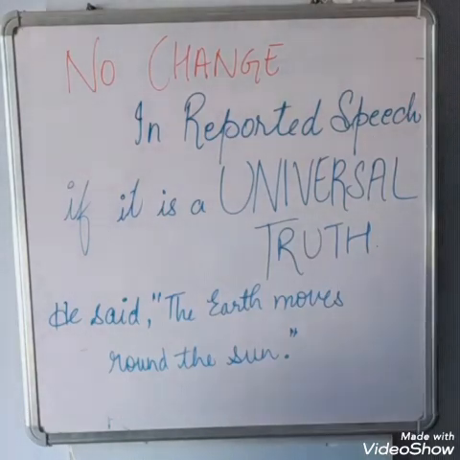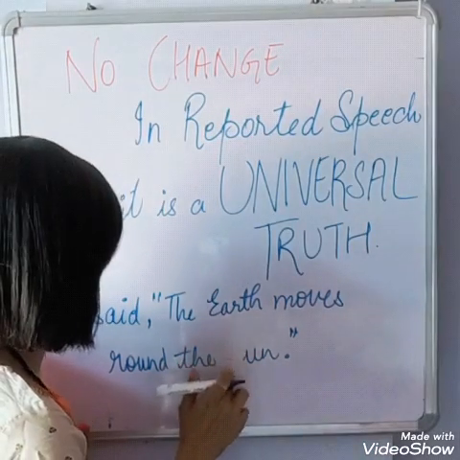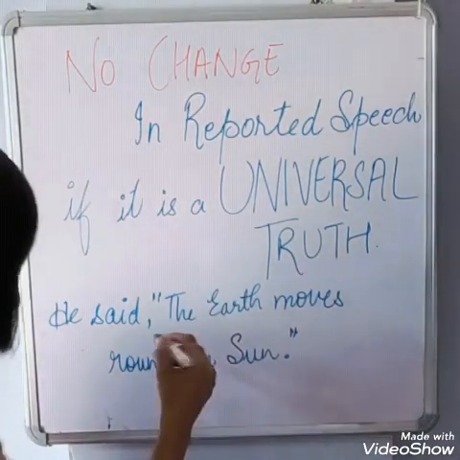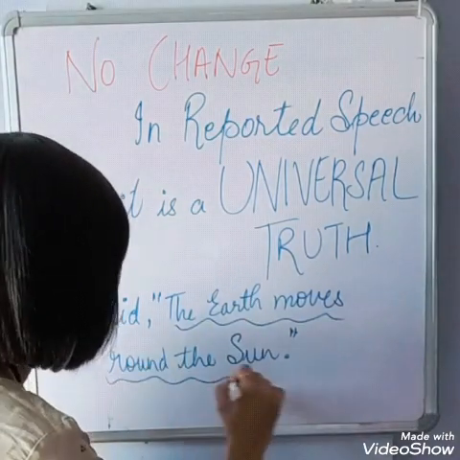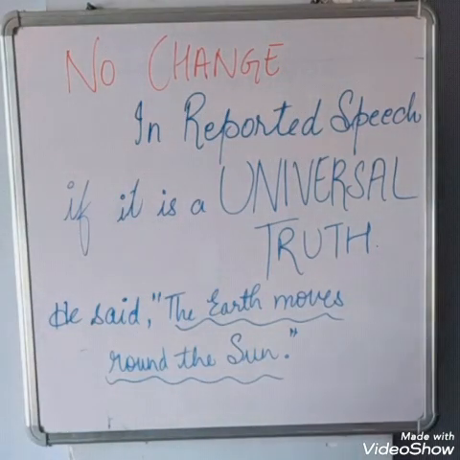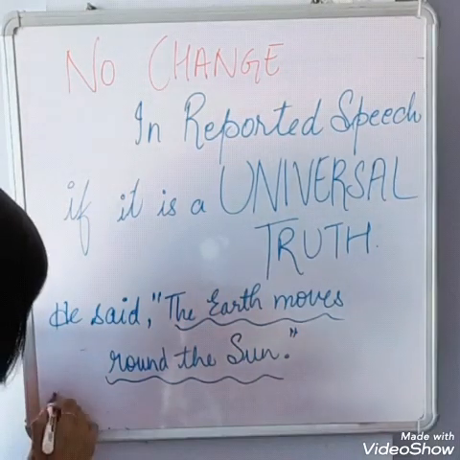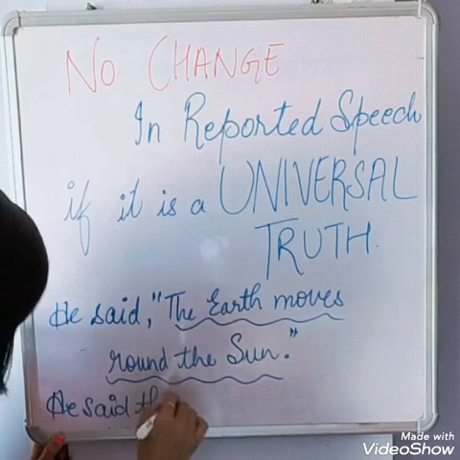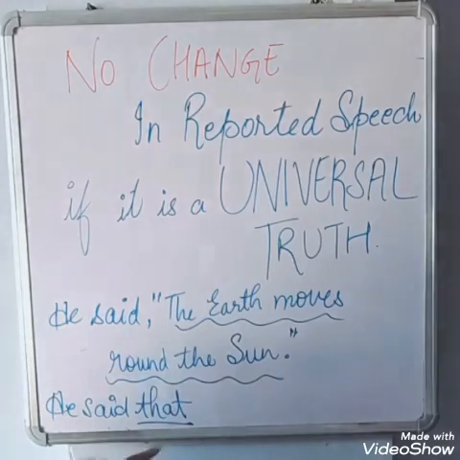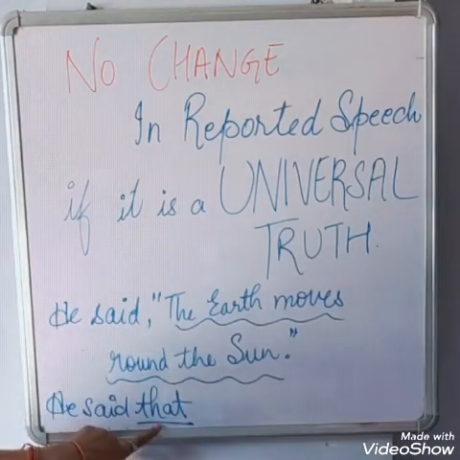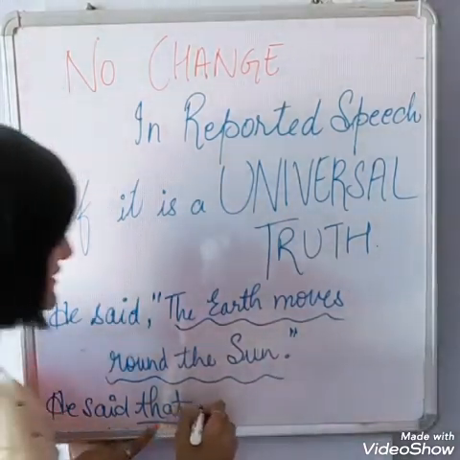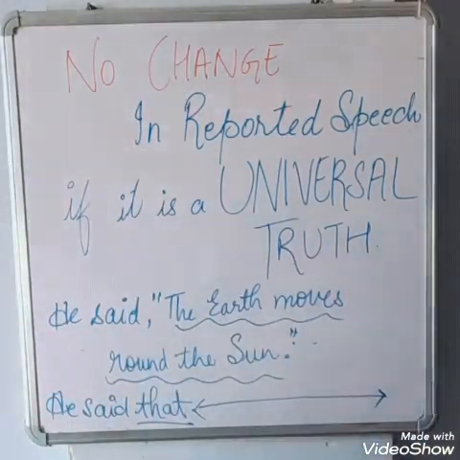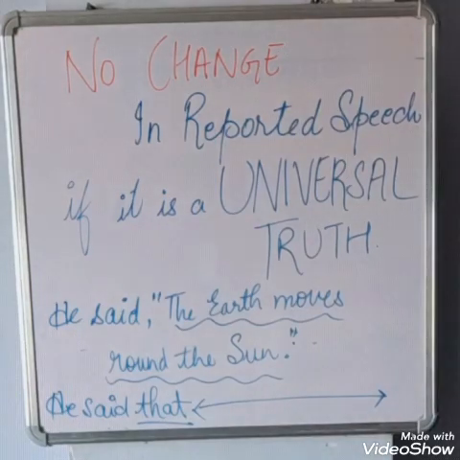This is a sentence which is a universal truth, so there will be no change in the reported speech. We will say, he said that, removing the inverted commas and putting "that," and after this the same sentence, because it's a universal truth. So we will not change it.